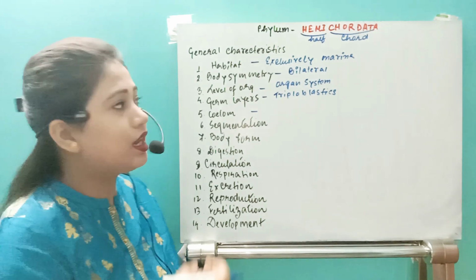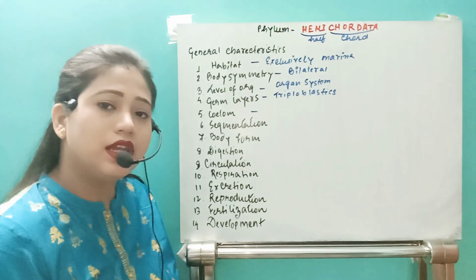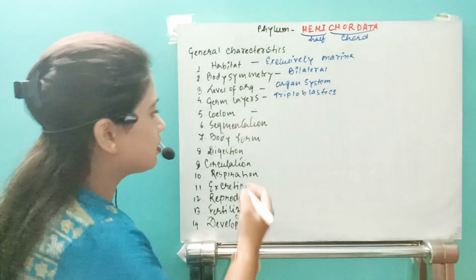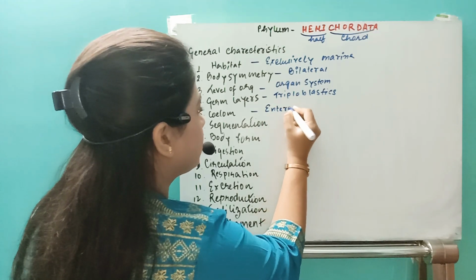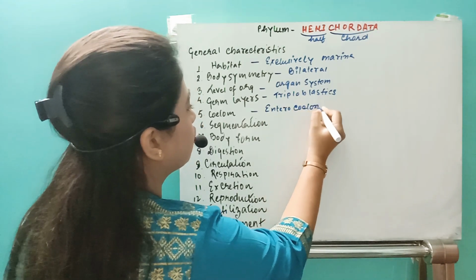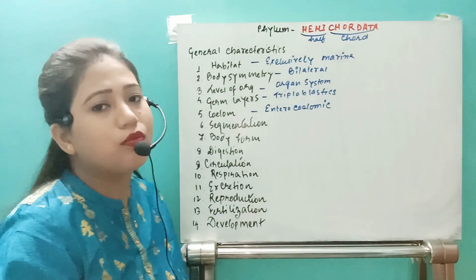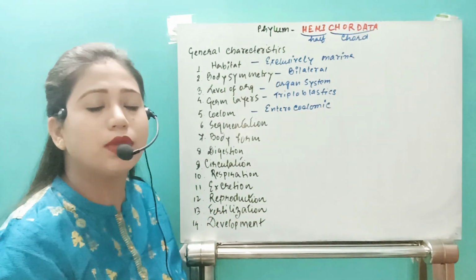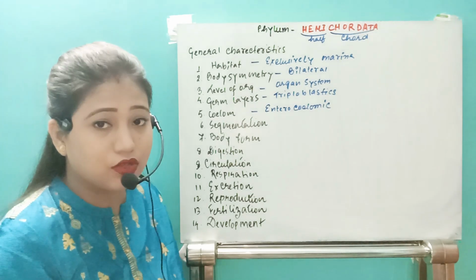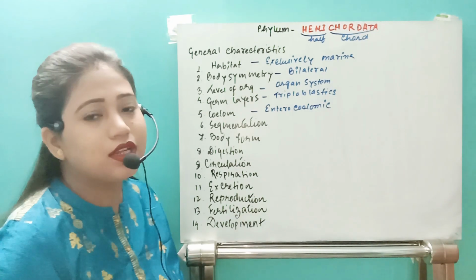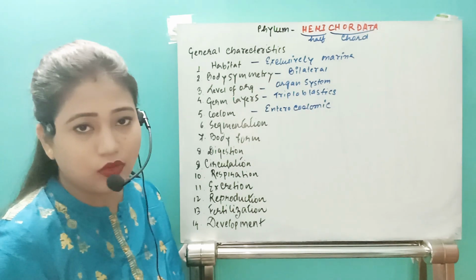Next, in the case of hemichordates, they have the same characteristic: these organisms are also coelomate. Under the coelomate organisms, we have two groups, one is schizocoelomate, another is enterocoelomate. So these hemichordates are enterocoelomate.